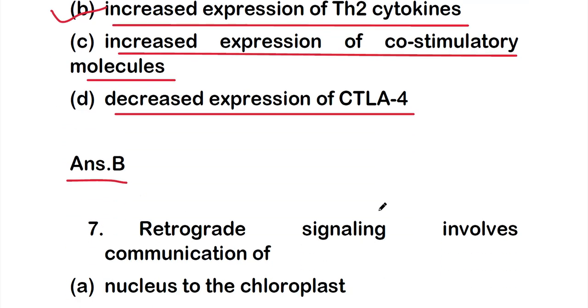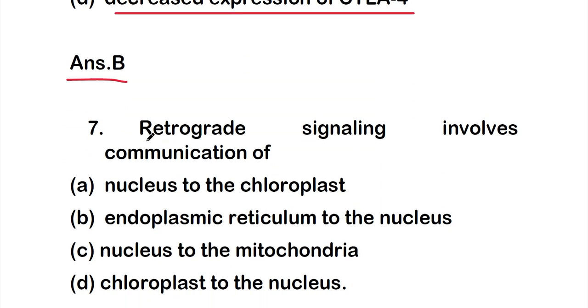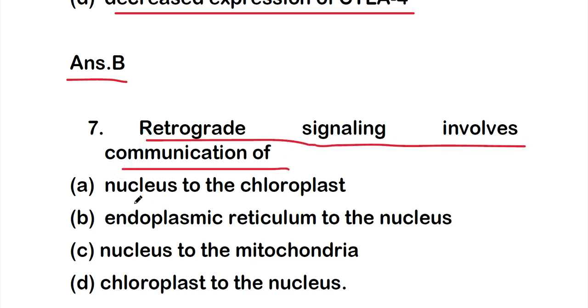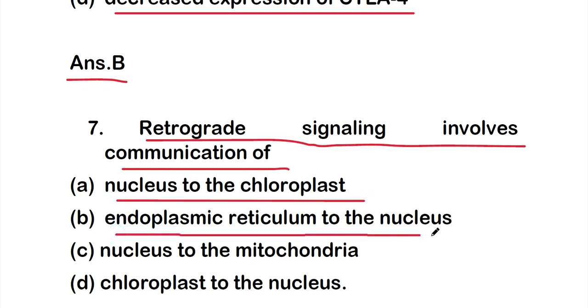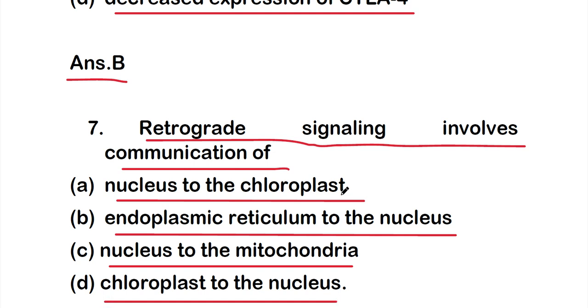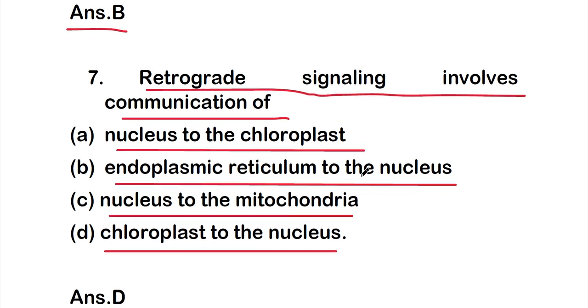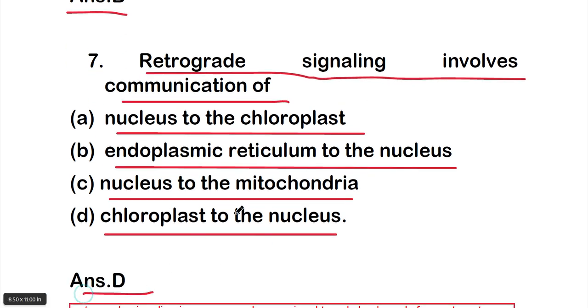Okay, so let's move on to question number 7. Retrograde signaling involves communication from option A, nucleus to the chloroplast, option B, endoplasmic reticulum to the nucleus, option C, nucleus to the mitochondria, or option D, chloroplast to the nucleus. So which one is the right answer about retrograde signaling? The right answer is option D, that is chloroplast to the nucleus. So retrograde signaling involves communication from chloroplast to the nucleus.